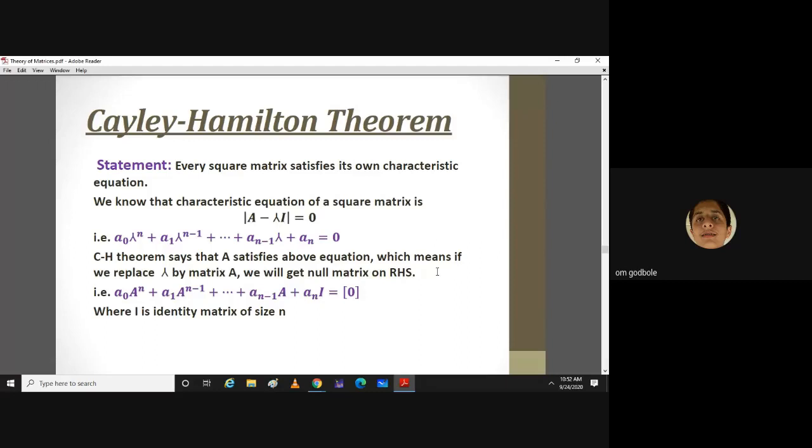A square x is equal to A lambda x, but lambda is a scalar, so you can interchange it: lambda into Ax. But what is Ax? Lambda x. So it will become A square x is equal to lambda square x. What does this mean? The eigenvalue is different, the eigenvector remains the same.